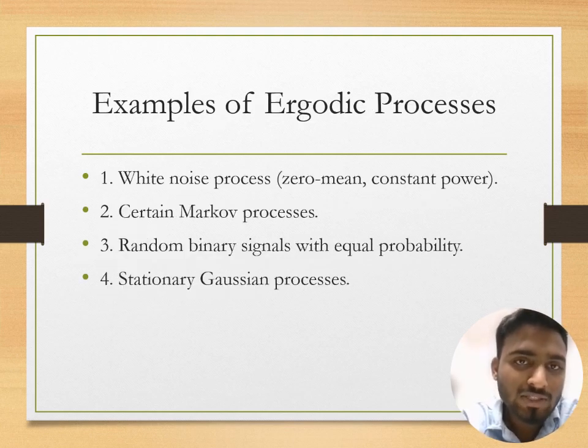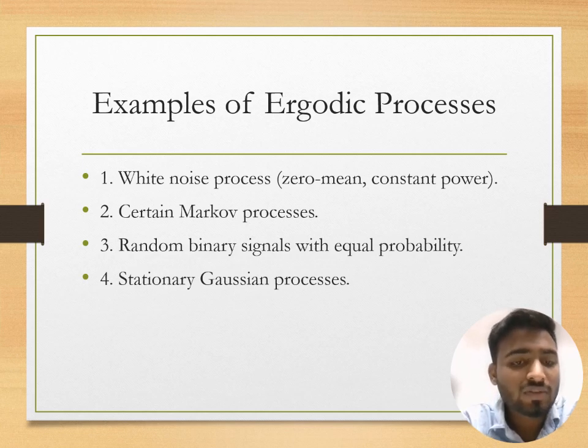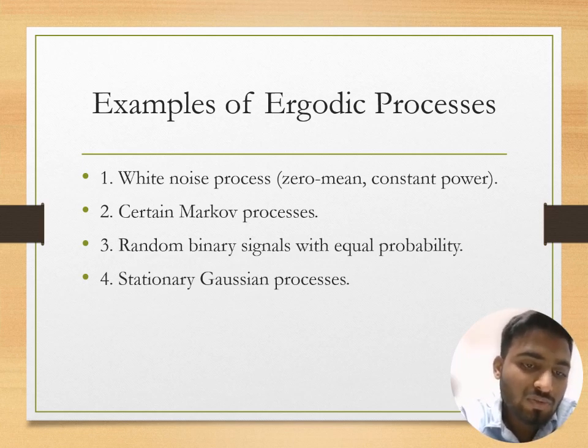Examples of ergodic process: white noise process with zero mean and constant power, certain Markov process, random binary signals with equal probability, and fourth one, stationary Gaussian process. These are examples of ergodic process.